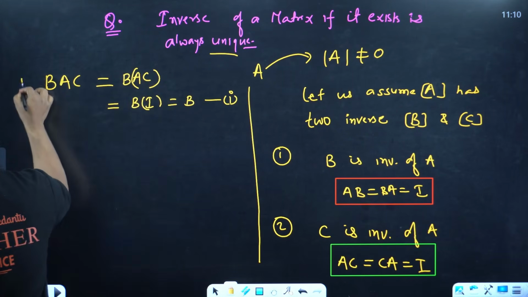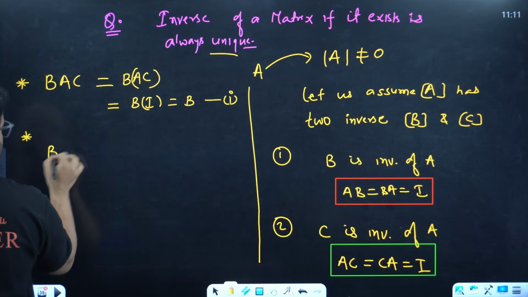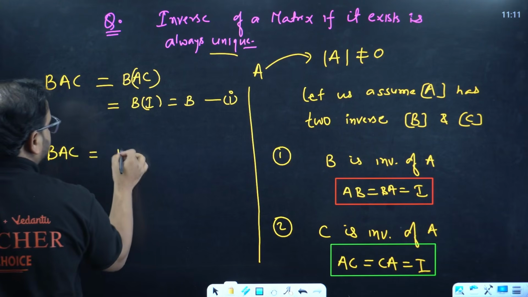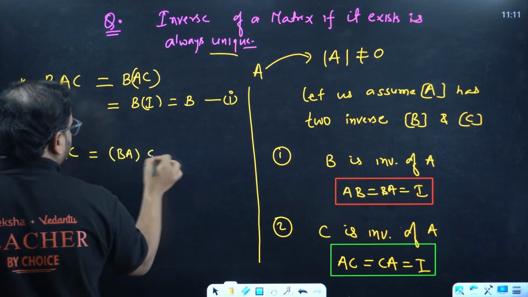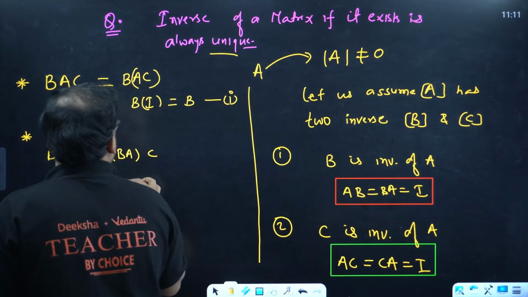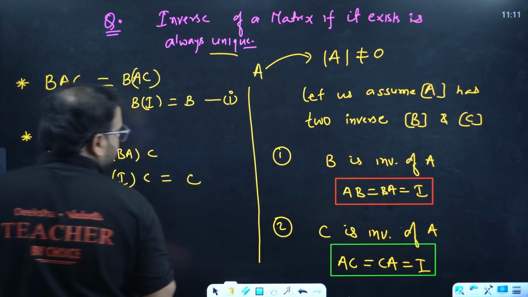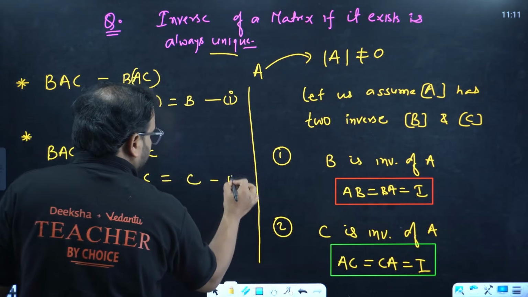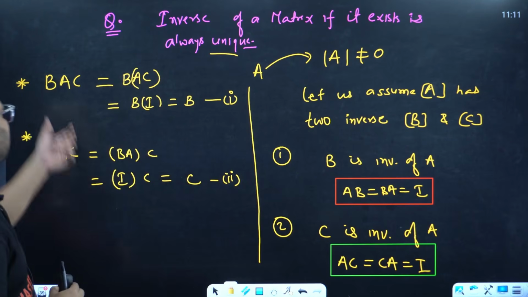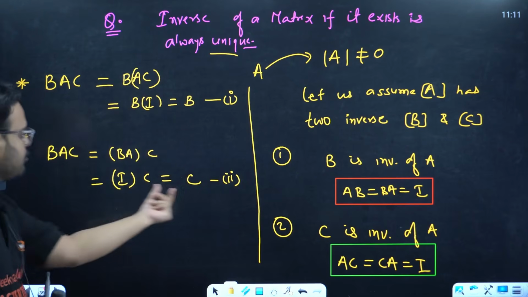I'll take the same thing again over here. BAC. In this case, I'll take BA together and write it as C. What is the value of BA? BA is also I. Write that. I into C. How much is that? C. Equation number 2. So in one case, I'm getting BAC equal to the matrix B, and in the second case, I'm getting BAC equal to the matrix C.